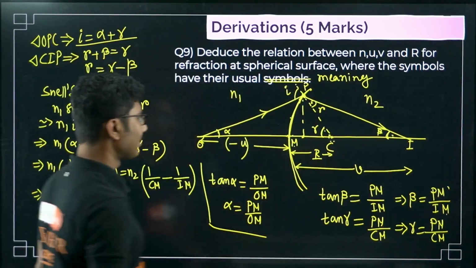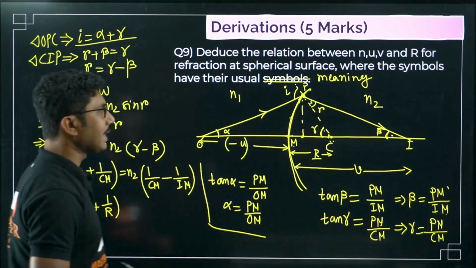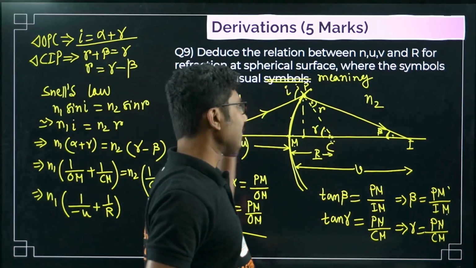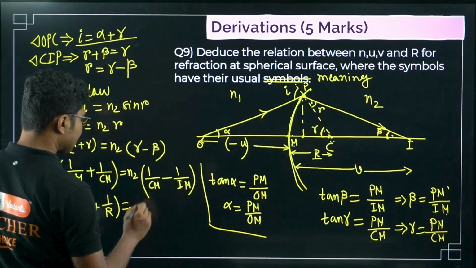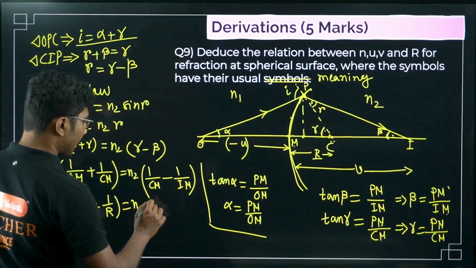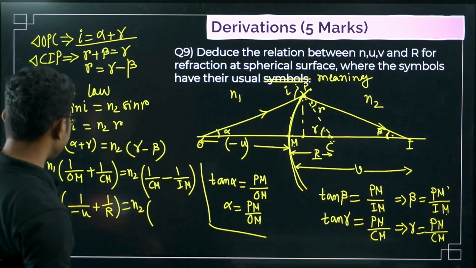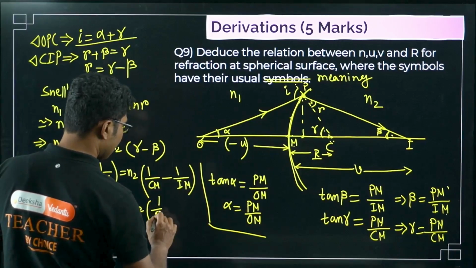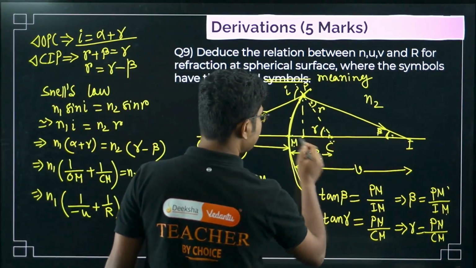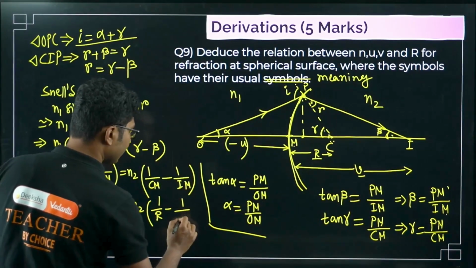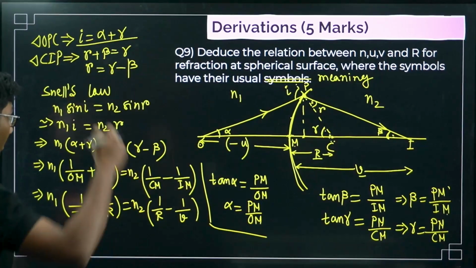CM is R. Now if you are confused about sign convention, remember that everything on the left hand side is negative, everything on the right hand side is positive, along positive x-axis, along negative x-axis, right? If you remember the axis, you will be clear. Now CM is R, and IM is V, so this is the final form.